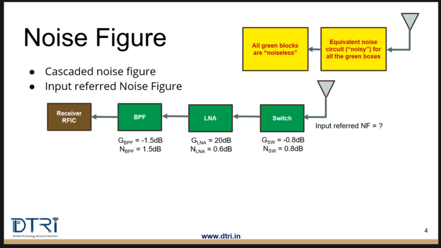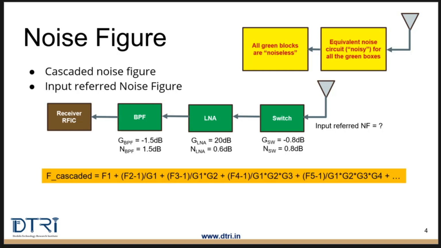So now let us put some equations here and calculate this cascaded input referred noise figure. Mathematically, here is the equation to do this. Note that the equation has all linear terms. So F1, F2, G1, F3, G1, G3 are all linear values, while the values that have been given to us here are all dB values. So we need to convert all the dB values to linear and insert them in this equation.